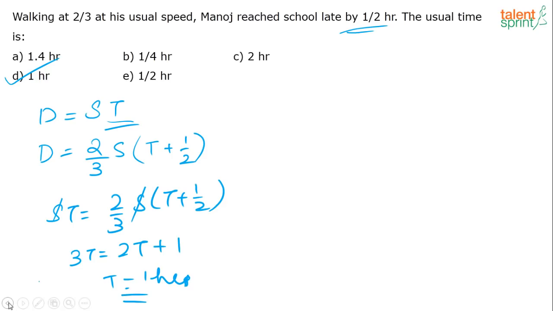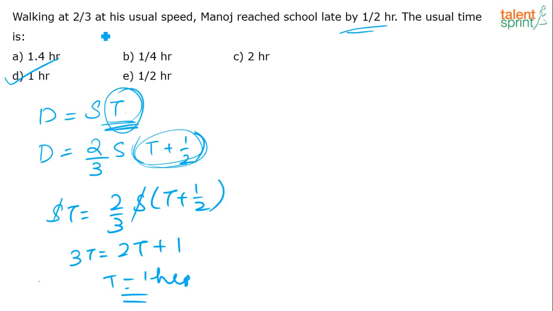See, earlier that person was going with a speed of s and time t. He was taking t time. Now, he is late to the school by half an hour, that is t plus half. His usual time is what? It is still t. How is it t minus half? No. The usual time he takes is t. This is his usual time, this is the time because he is getting late. So, t is the thing that we have to find out. He is late by half an hour.